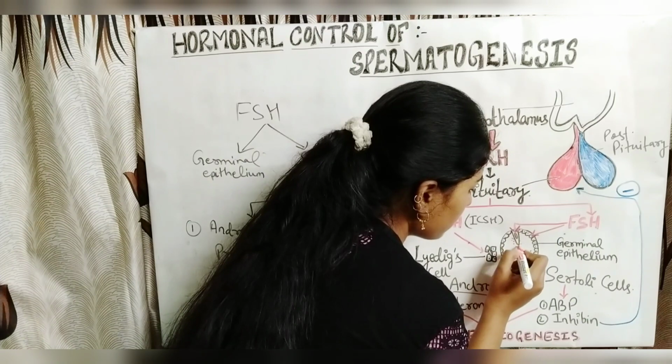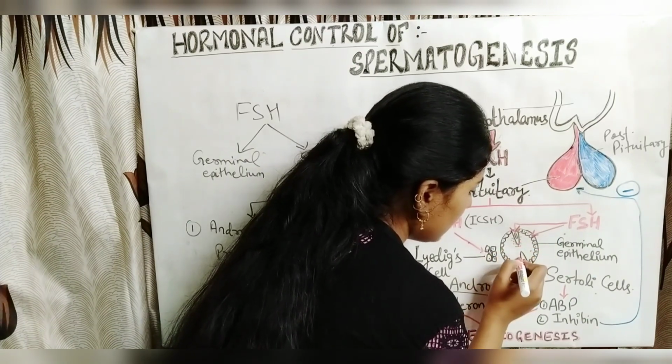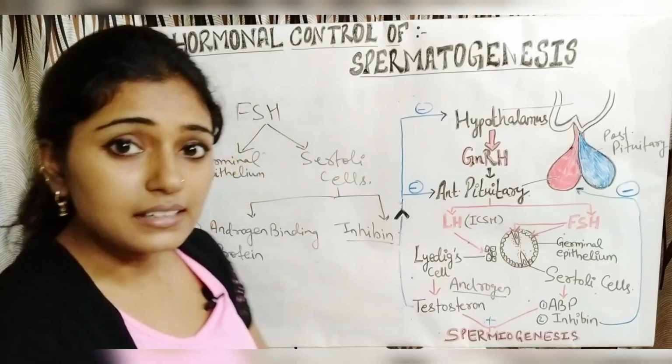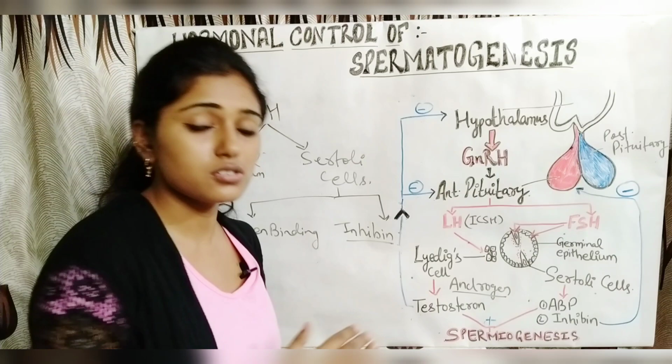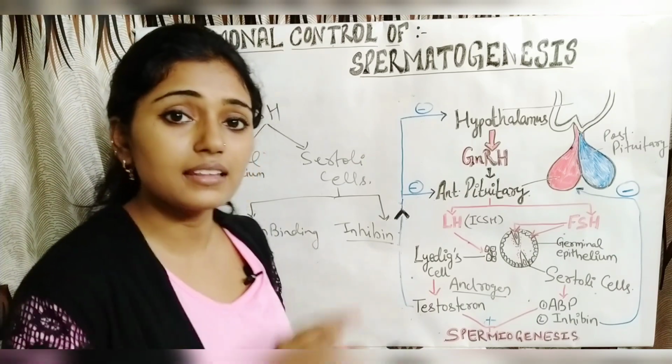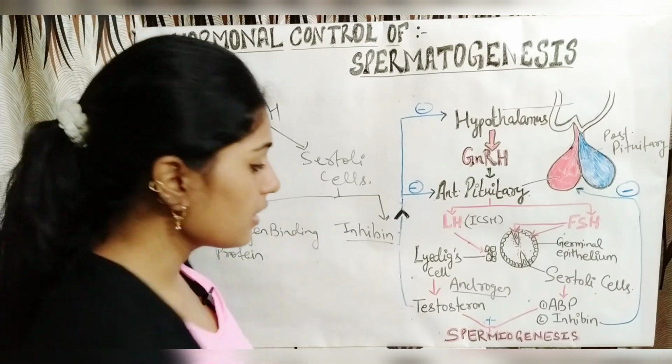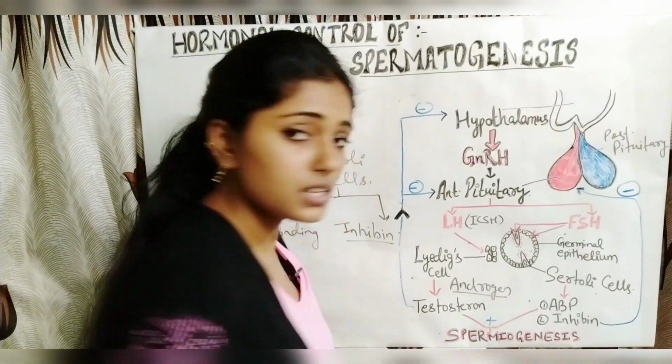Okay, here the androgen binding protein binds the androgen, that is the testosterone. It binds the testosterone so that the level of the testosterone remains high in the seminiferous tubule for the further process of spermiogenesis.